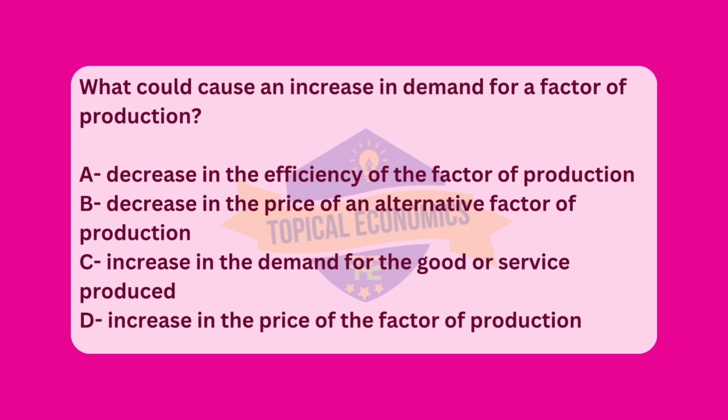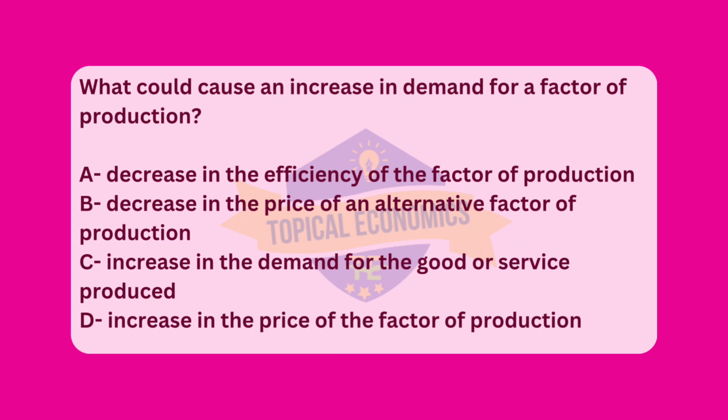For example, if there is a rise in consumer demand for a product, companies may need to hire more workers or purchase more machinery to increase production, thus increasing the demand for the relevant factors of production. Analyzing the other options. Option A, decrease in the efficiency of the factor of production. If the efficiency of a factor of production decreases, it would generally make that factor less valuable and less productive. This would likely lead to a decrease in demand for that factor, not an increase.